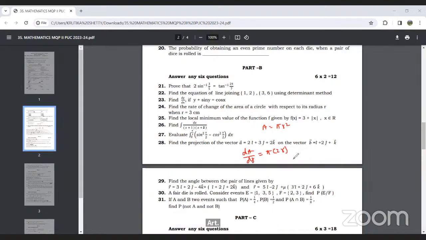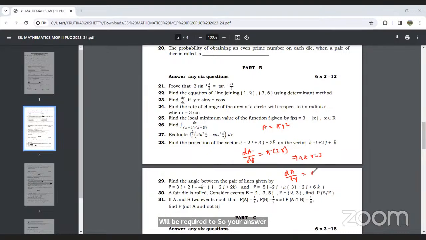Next we require the value at r is equal to 3. So dA by dr is pi into 2r.